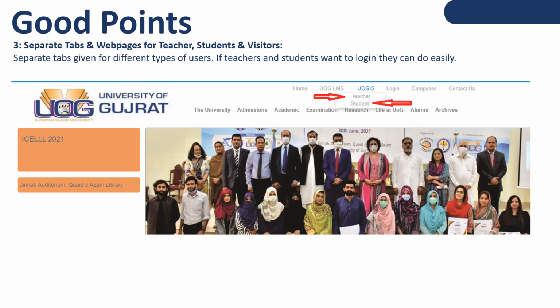And the third point is separate tabs and web pages for teachers, students and visitors. Separate tabs are given for different types of users. If teachers and students want to log in, they can do it easily. Like we can see from the screen, under the menu there are two sub menus, teacher and student. If a teacher wants to log in, he has to click on the teacher menu item, and if a student wants to log in, he has to click on the student menu item.